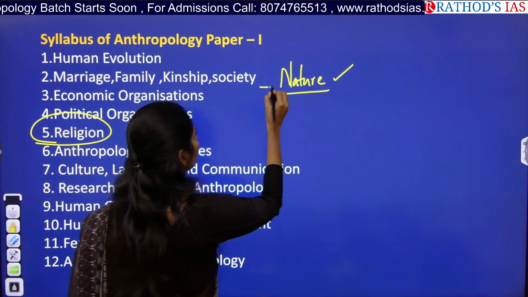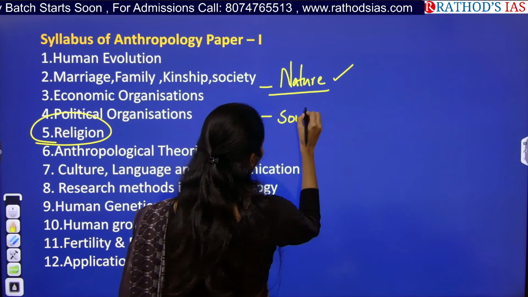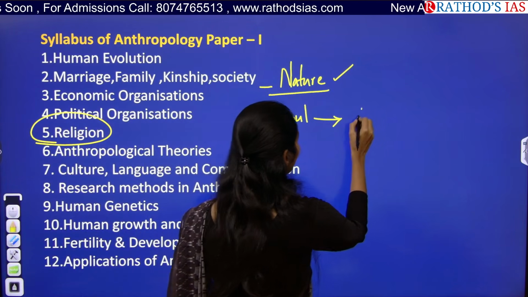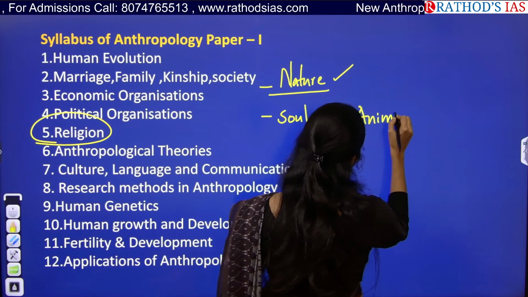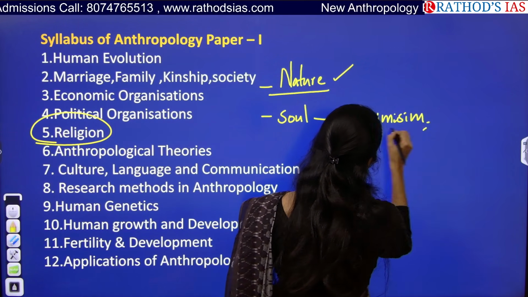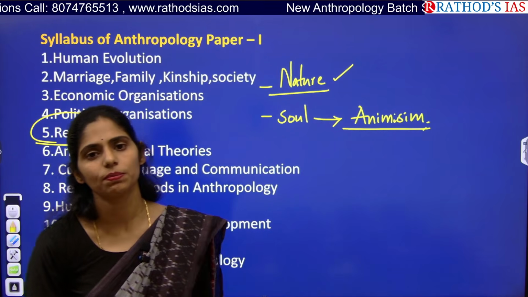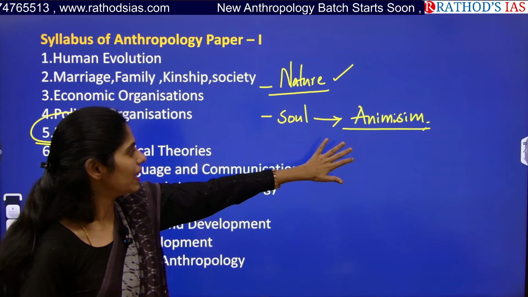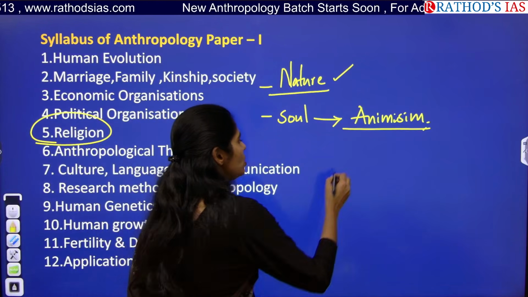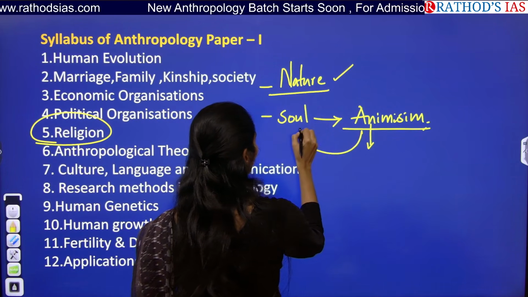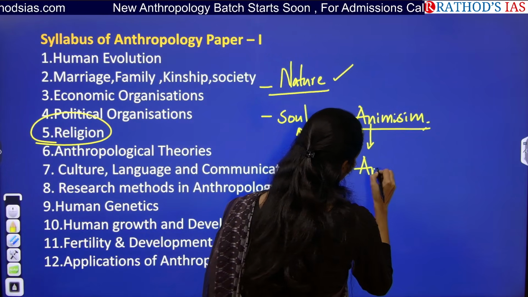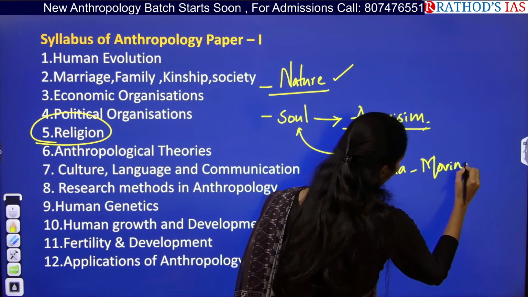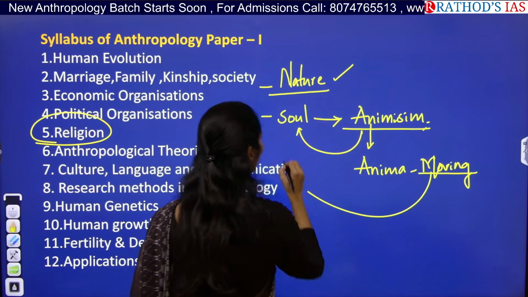And later on, they started worshipping the soul. That is called as animism. So animism is nothing but worshipping of the soul. It is not at all related to worship of animals. Animals have nothing to do with animism, it is worship of souls. So why is this called worship of soul? Because the word anima means moving. That means souls are also moving.